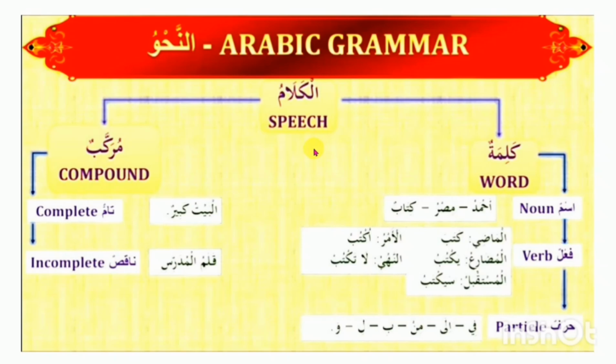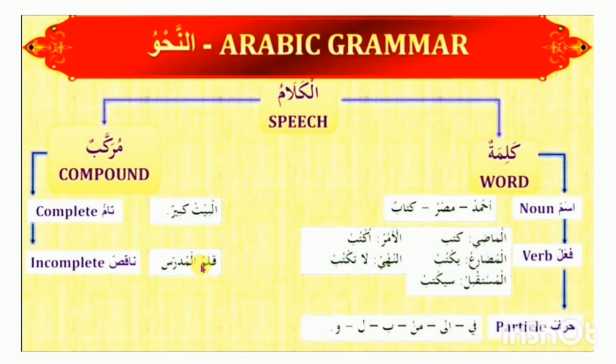The second part of kalam is murakkab. Murakkab means compound. There are two types of compound in Arabic grammar: complete and incomplete. Complete is tamm and incomplete is naqis. Al-baitu kabir. Bait means house, home. Al-baitu indicates the house. Kabir means big. Al-baitu kabir, the house is big. This is complete.